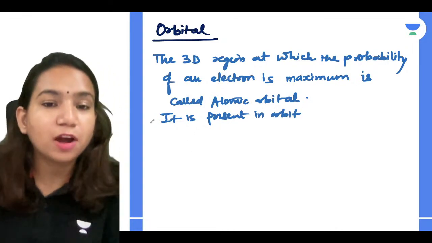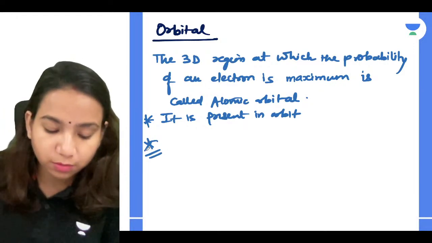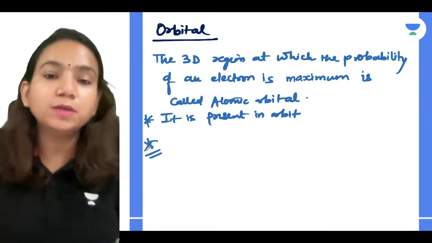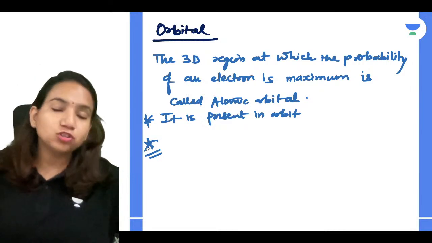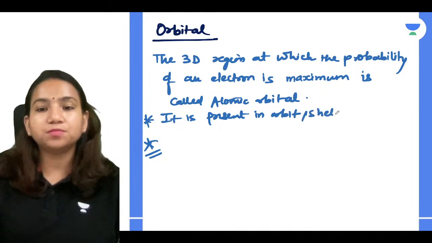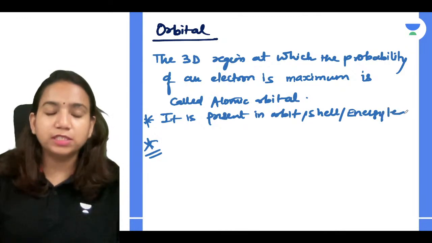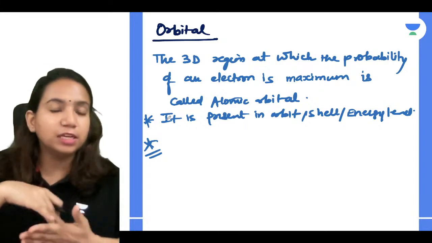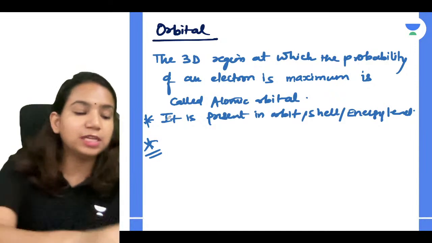Now one more thing you have to understand, guys, that orbit is the shell where the electron revolves. Yes, absolutely correct, Abhishek. So orbit is nothing but the circular path in which electrons revolve around the nucleus. So it is present in orbit, which is also known as shell. It is also known as energy level, stationary level. So all these are the names for it. Now talking about it being present in orbit or shell and energy level, how it is present and how we can understand it, let's see that.